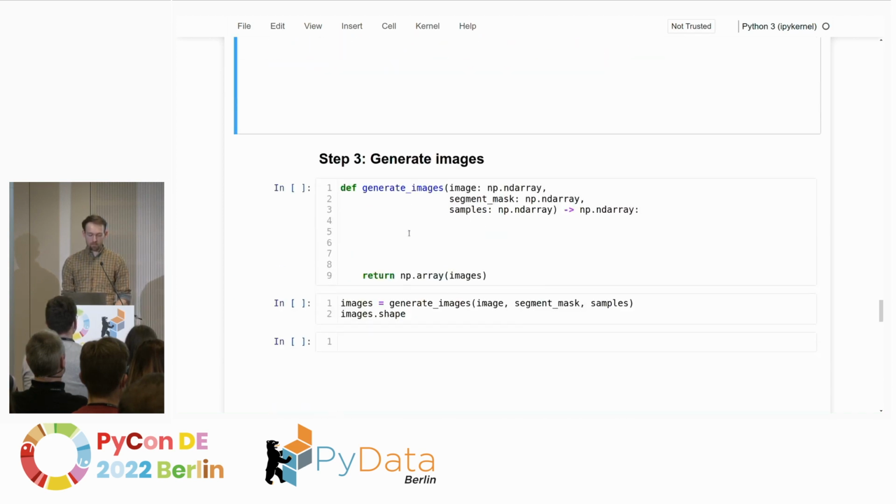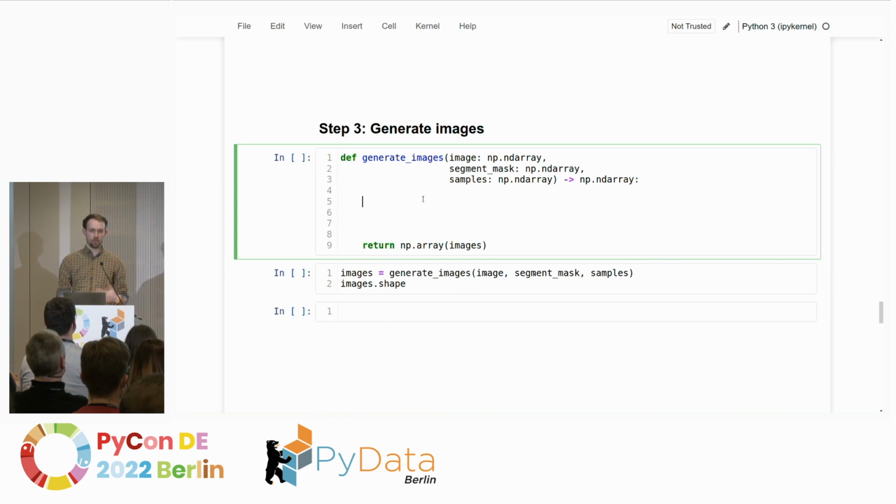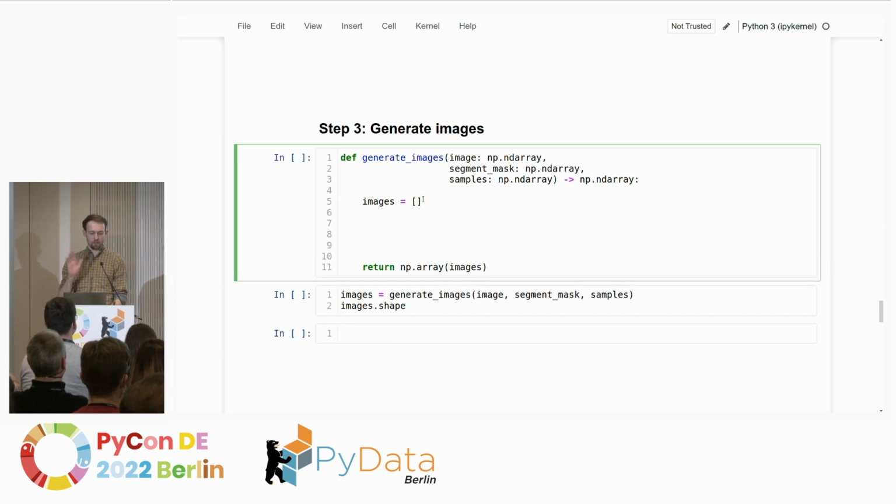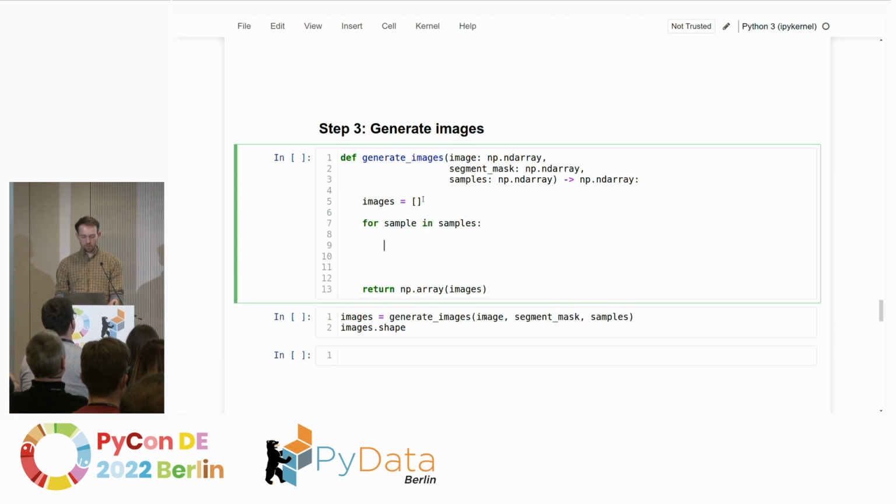Okay, next step. Now we have samples. Now we need to generate images because our model understands images. And so we will need to create images where we turn every segment that's not in that sample into a black area or a black shape. So for each sample in the samples, first of all, we're going to create a mask which just has zeros everywhere. The shape has to be the same as the segment mask, because that's the same size as the image. And for reasons which will become apparent later, I will change the dtype to integer.